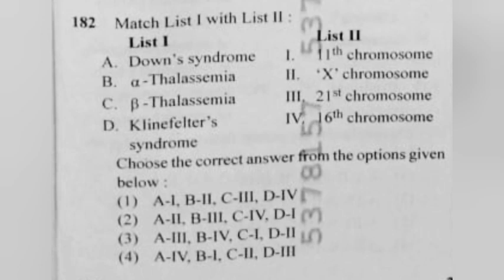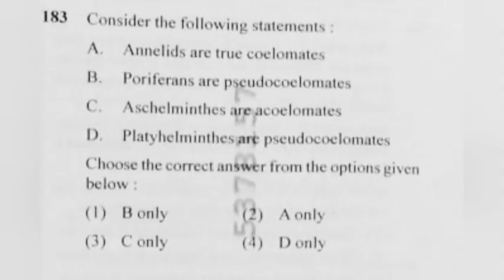182. Match list 1 with list 2. Choose the correct answer from the options given below. Answer 3. A3, B4, C1 and D2. Down syndrome, 21st chromosome. Alpha thalassemia, 16 chromosome. Beta thalassemia, 11 chromosome. Klinefelter syndrome, X chromosome.